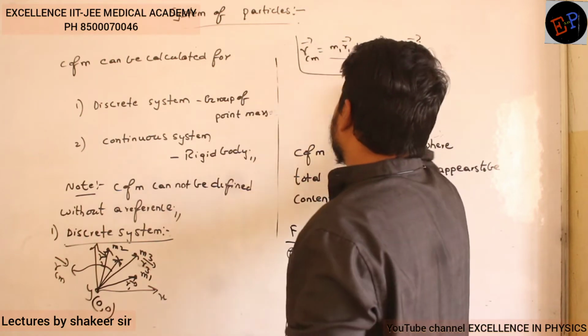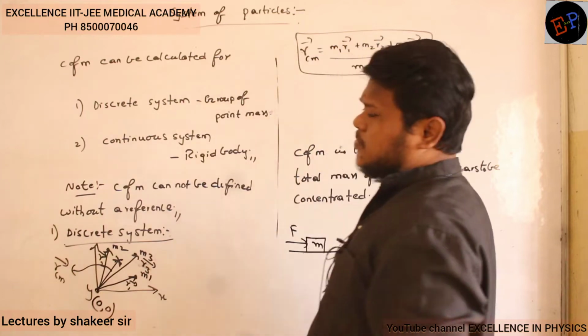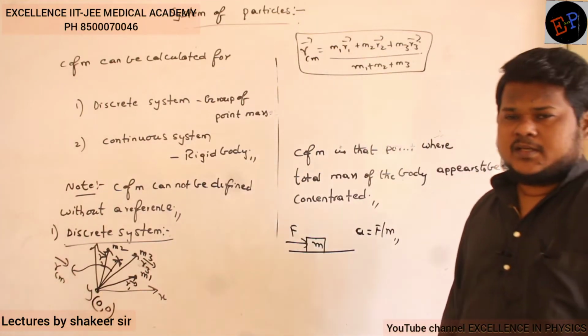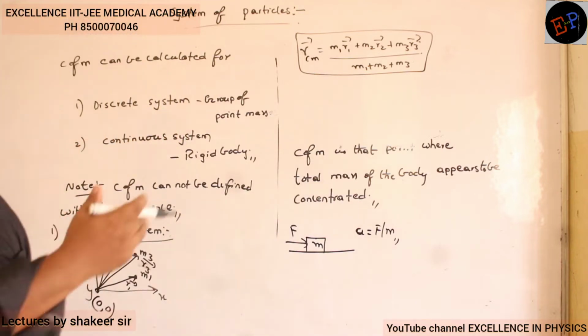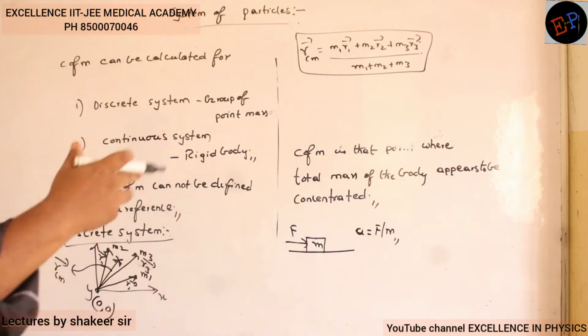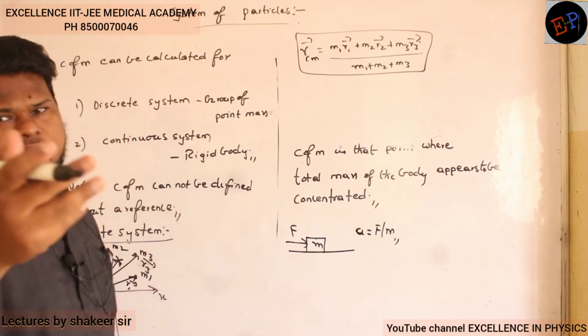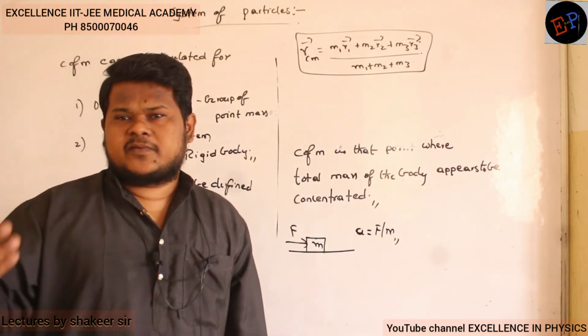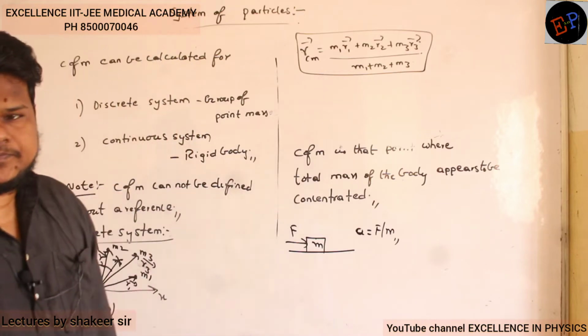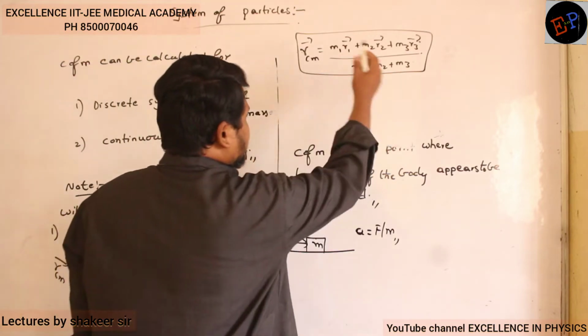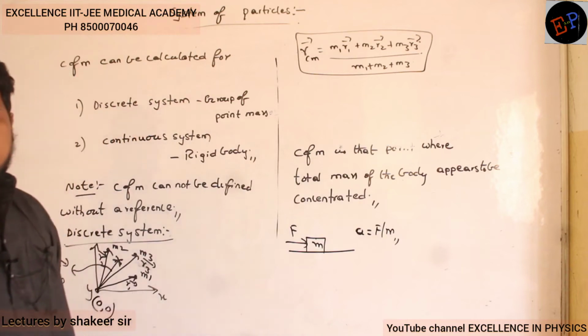So this is the equation to calculate the position of center of mass. If more than three masses are present, you have to continue the equation like that: m1 r1 dash plus m2 r2 dash plus m3 r3 dash plus m4 r4 dash, divided by m1 plus m2 plus m3 plus m4, up to the number of masses which are present.